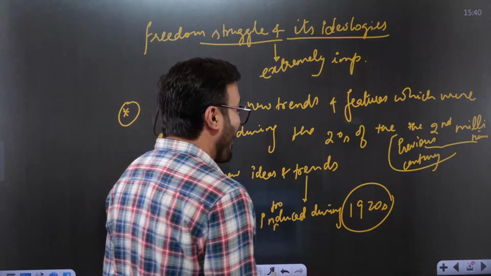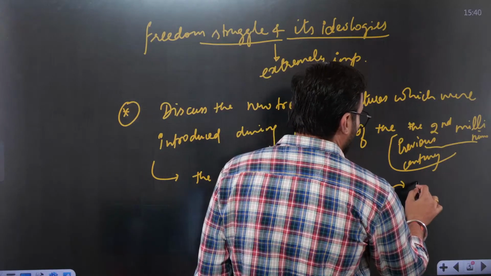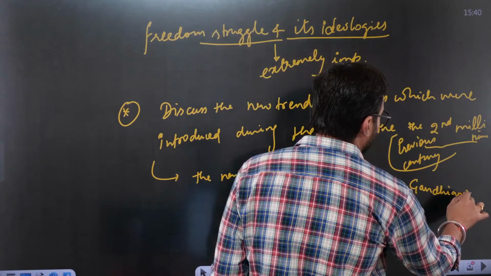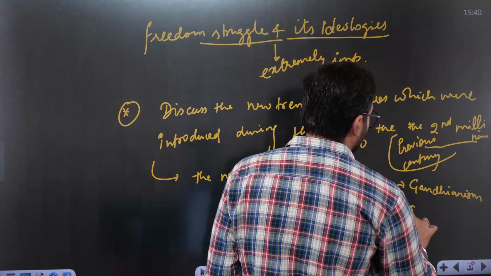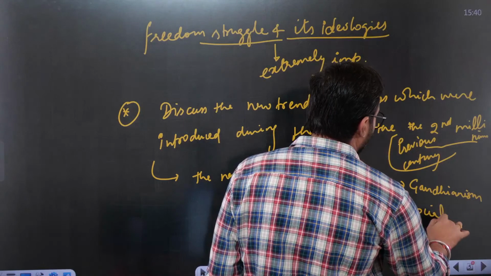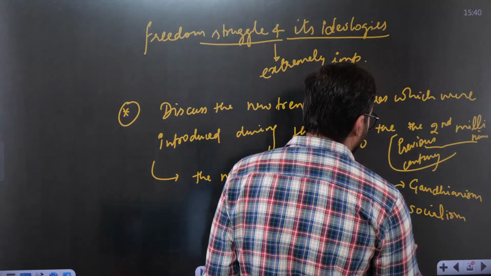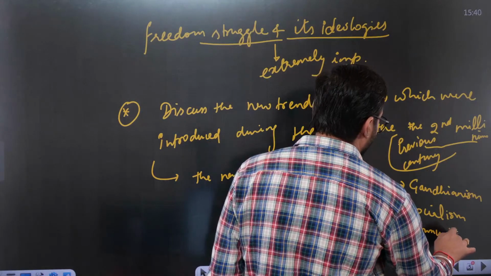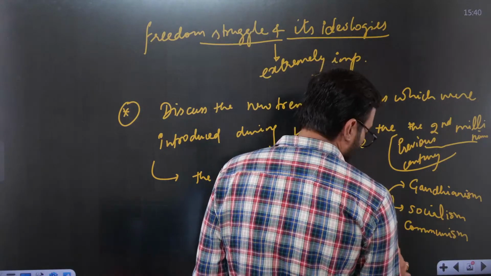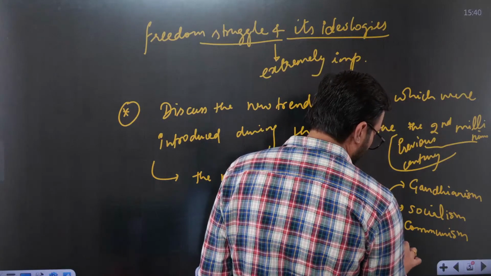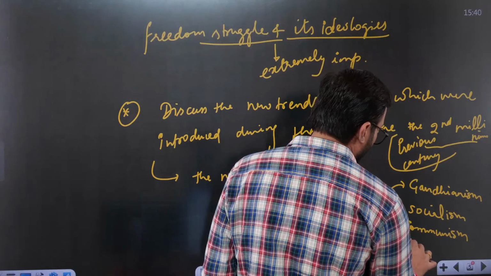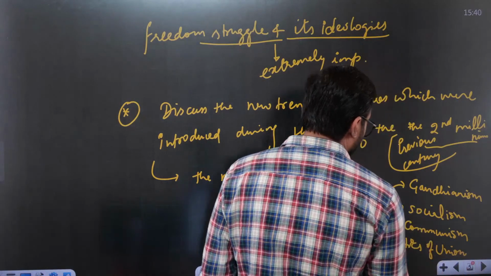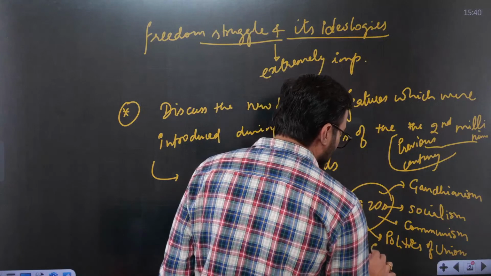For example, you can simply write about Gandhian ideology, or Gandhianism. You can write that socialism was there. Then communism came into place. Then you can say the politics of the union, then communalism was there.